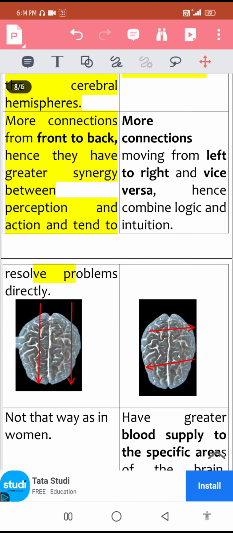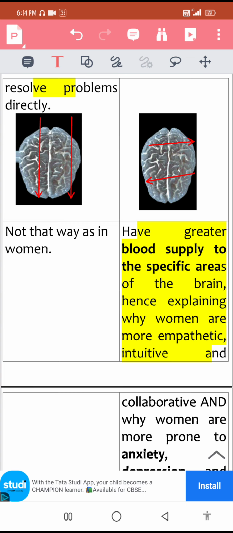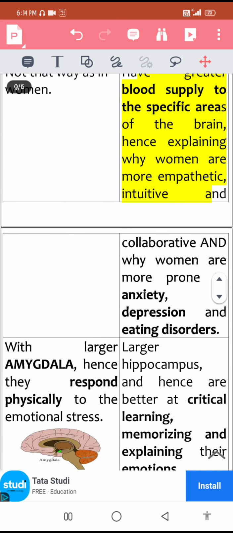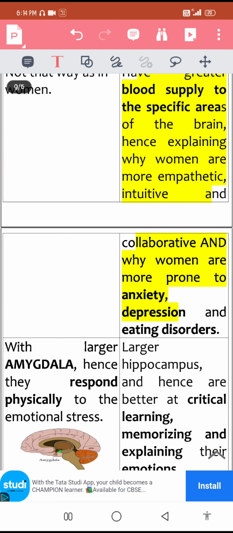Then moving on, there are certain specific areas in female brains which have more blood supply when compared with males. And because of this very important difference, females tend to be more empathetic, more collaborative and intuitive.